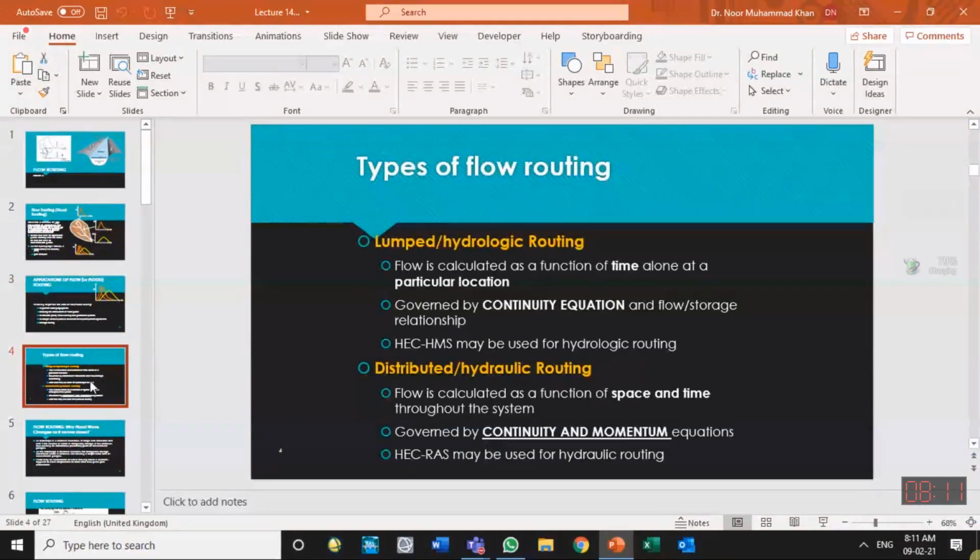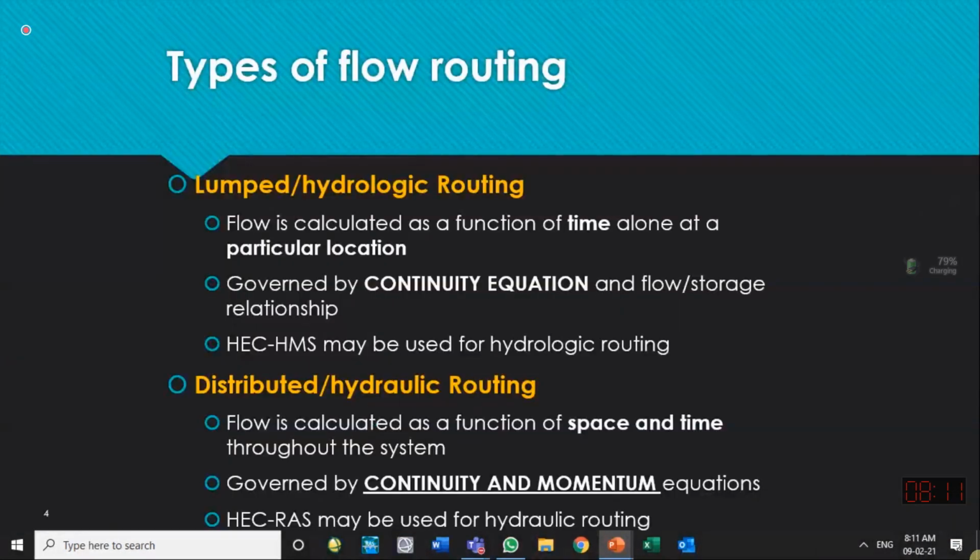Two separate methods are available. One is called lump routing, and one is called distributed routing. Sometimes we use the name hydrologic routing for lump routing, and for distributed routing we use the name hydraulic routing.